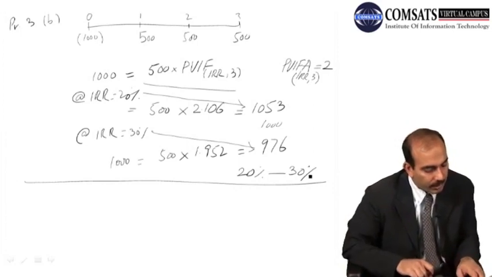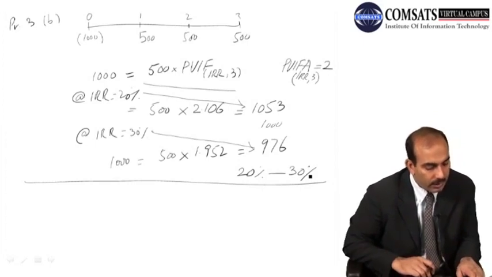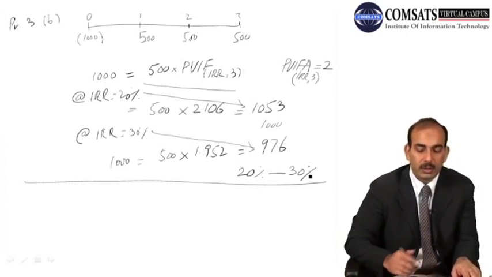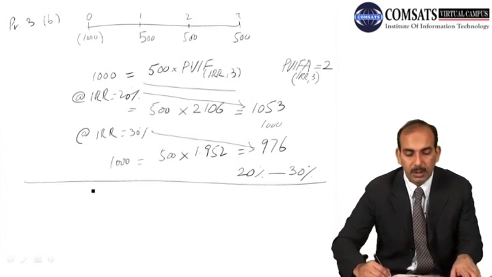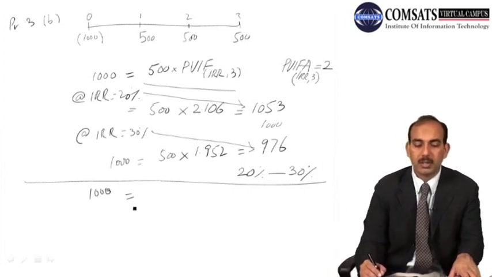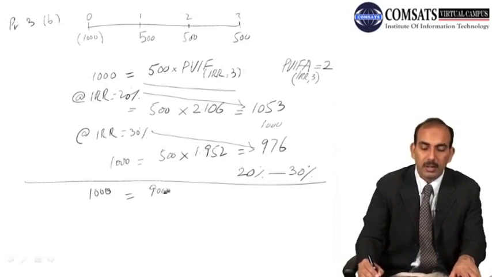It says that an investment of 1000 today will return 900 at the end of first year, 500 at the end of second year, and 100 at the end of third year. What is the internal rate of return? So in this case again, if you look at this situation here, कि हमारे पास जो initial cash outflow है that is 1000, और हमारे जो future cash flows हैं at the end of first year it is 900,